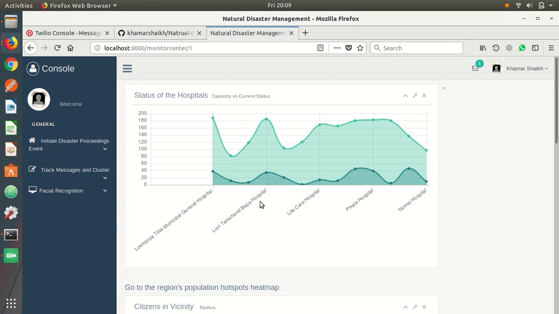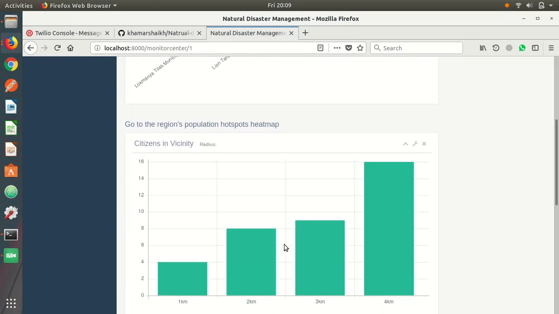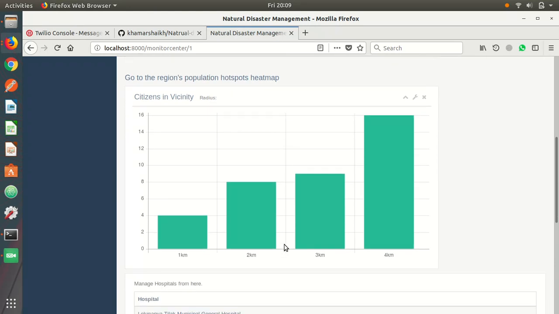With that, I also provide the number of citizens in the vicinity using the density function of the Google Maps API. Like within 1 kilometer, how many people are there? Within 2 kilometers, how many? In 3 kilometers, 9,000 people. In 4 kilometers, there are 16,000 people. So this gives a tentative idea of how many people are in the prone region.